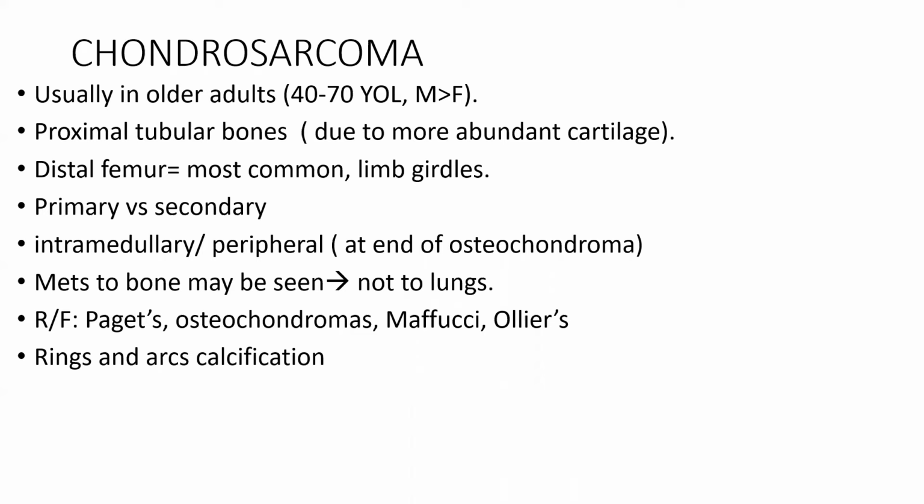This can be primary, this can be secondary. Primary ones are the ones that arise de novo, whereas secondary ones are the ones that arise from osteochondromas or enchondromas. This can be intramedullary within the medulla or in the periphery at the end of osteochondromas. Metastasis to bone may be seen in chondrosarcoma, but almost never to the lungs, okay?